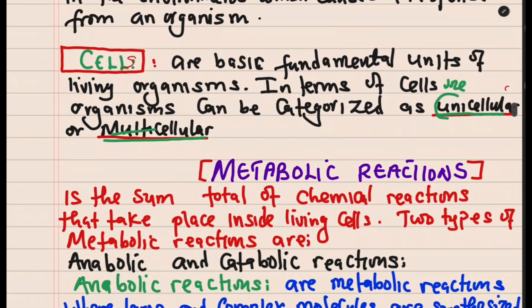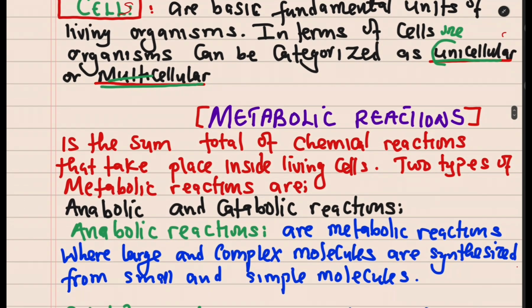Then now let us end by looking at metabolic reactions. What are metabolic reactions? Metabolic reaction we can say is just the sum total of chemical reactions that take place inside the living cells. There are two types of metabolic reactions, and these are anabolic and catabolic. So anabolic and catabolic are two metabolic reactions. Now what are these?